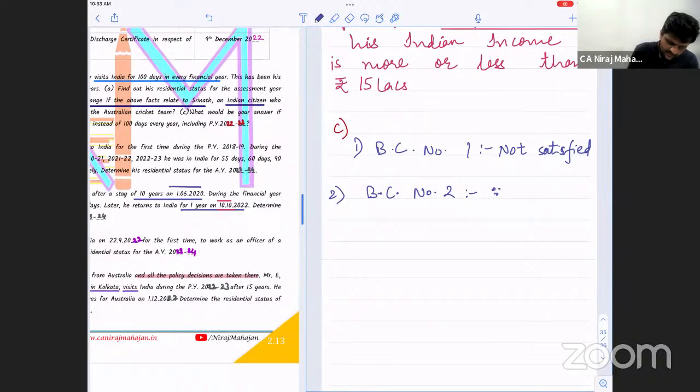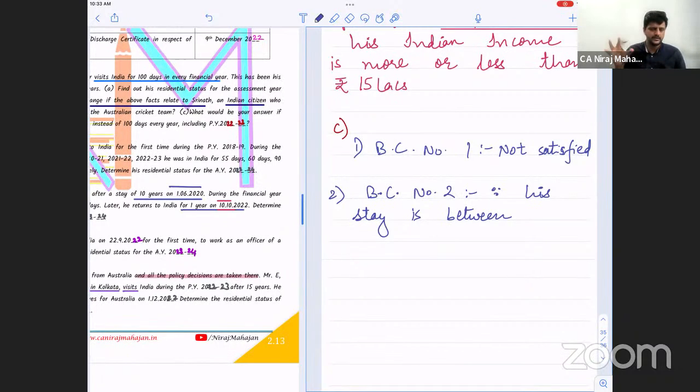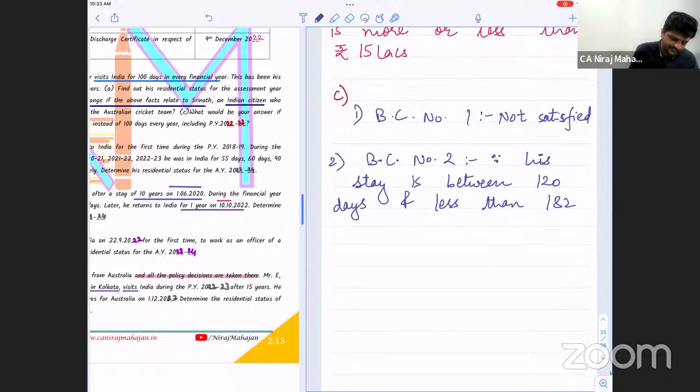Since his stay is between, you have to be careful, between 120 and 181 days, that is, between 120 days and less than 182 days. Now what will happen?